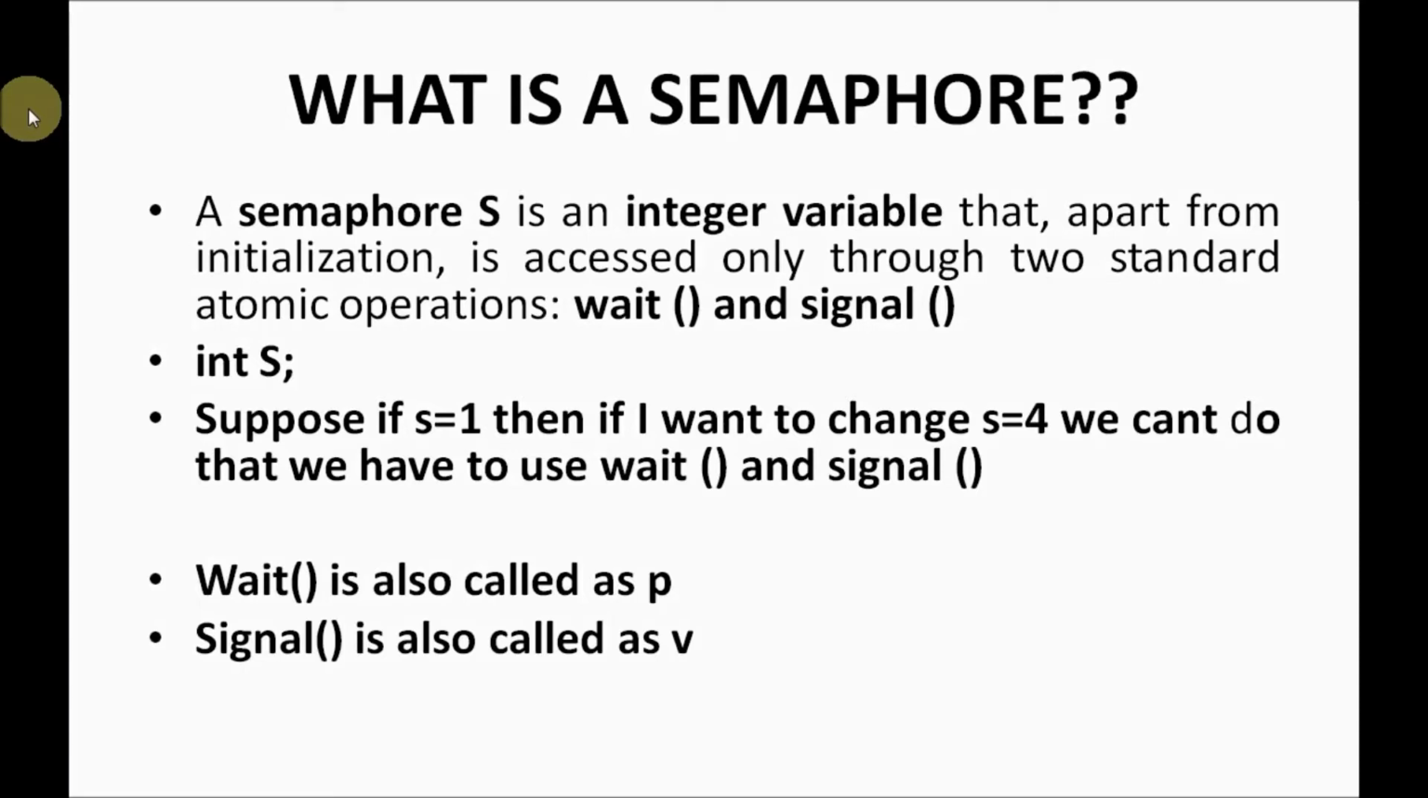So what is the critical section problem? The critical section problem means when two processes want to access the same data at the same time, chances are one process may read incorrect data, right? So how to avoid that? We can avoid that using the critical section solution, right?